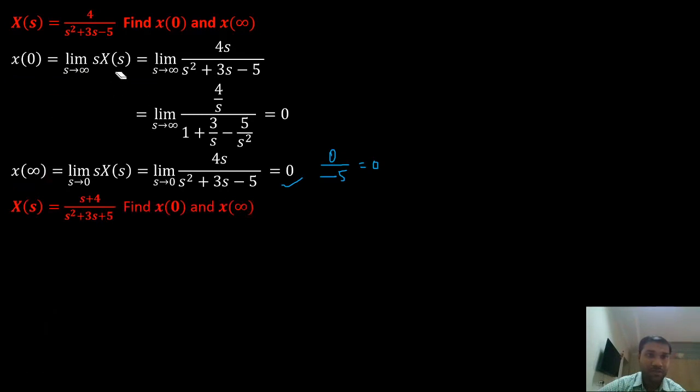Similarly, the same procedure will work for a different problem. Same procedure, everything is same. We'll just calculate and find the initial value and final value of x of t. So to find the initial value, this is my formula. So what is s into X of s? S into X of s is something like this. This is my s into X of s.